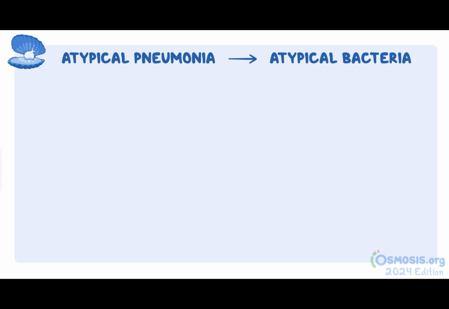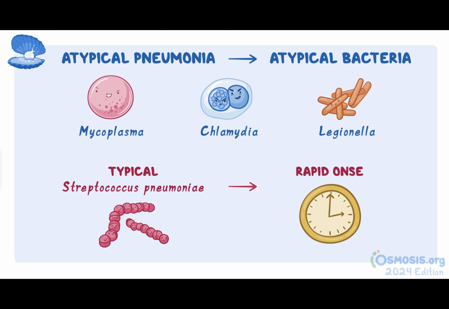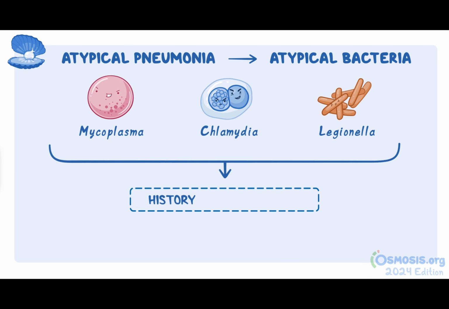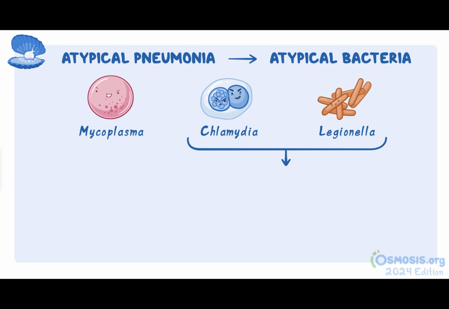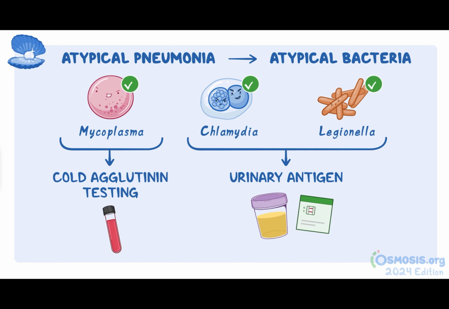Here's a clinical pearl to keep in mind. Atypical pneumonia is caused by atypical bacteria like Mycoplasma, Chlamydia, or Legionella. With these pathogens, clinical manifestations develop gradually, in contrast to typical pneumonia caused by Streptococcus pneumoniae, which is more rapid in onset. Additionally, you can usually diagnose atypical pneumonia based on history and chest X-ray findings, but you could also consider ordering Chlamydia and Legionella urinary antigens, as well as Mycoplasma cold agglutinin testing to confirm the causative bacteria to help you guide antibiotic management.